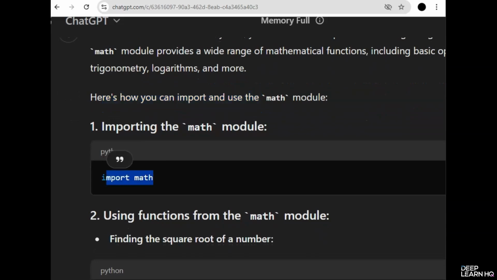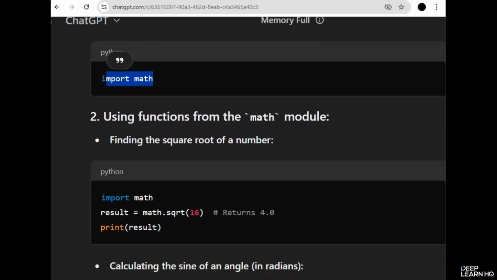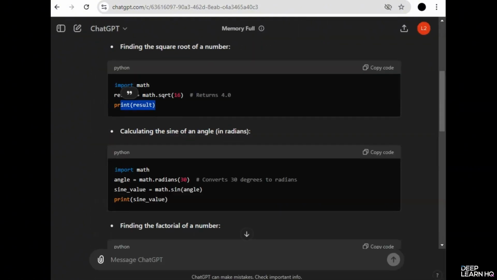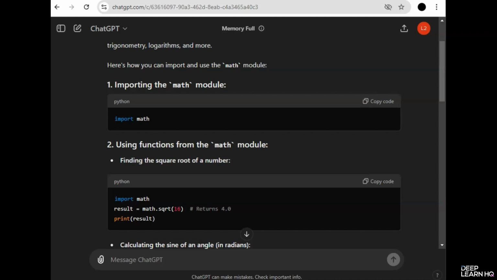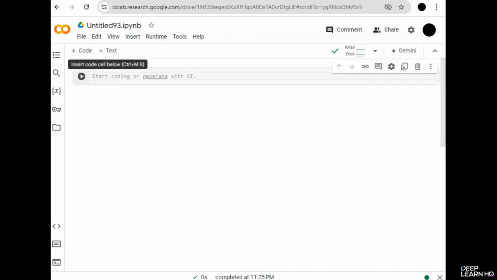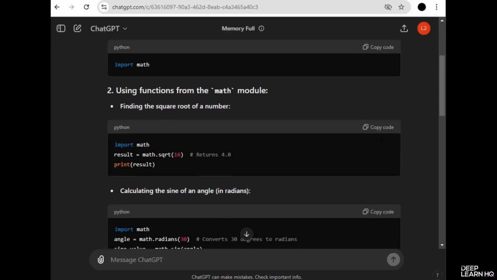First, you have to write import math, and then you can use it to find the square root of a number, like write a variable name and then math dot sqrt and then the number. And then you can always print the results. So let's try this. First, we'll import the math module and use it to calculate the square root of a number. For this, let's copy this one and go to Google Colab, make a new cell, and paste import math. Then click on run, and then make another cell and copy the second one.